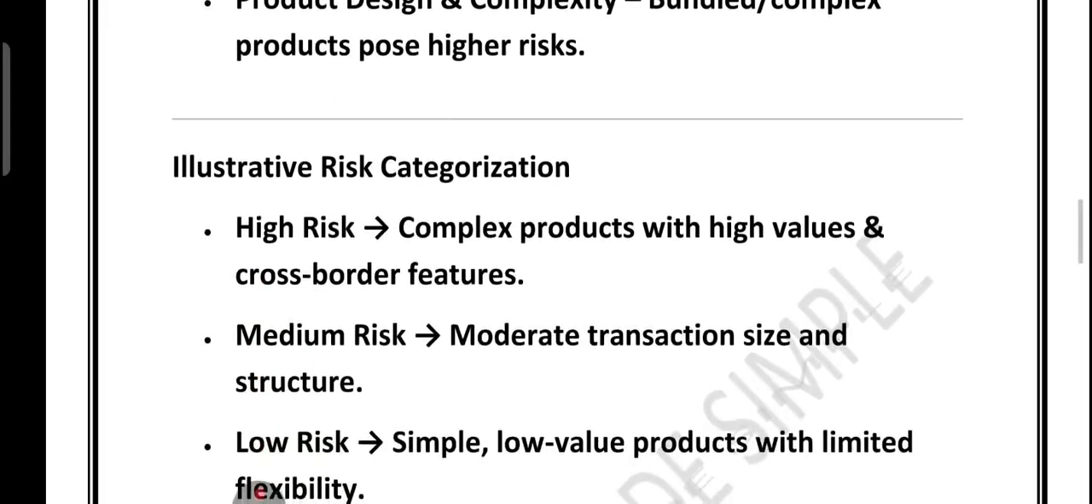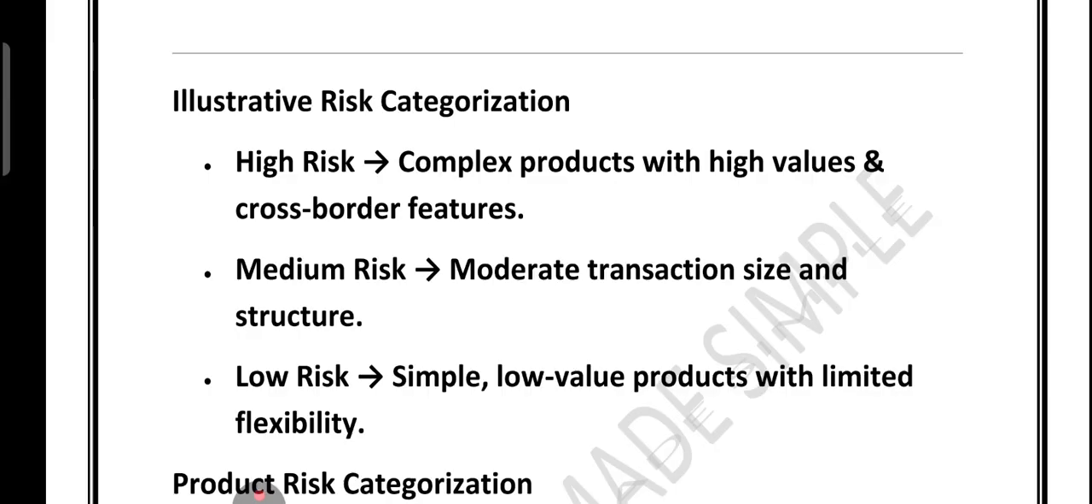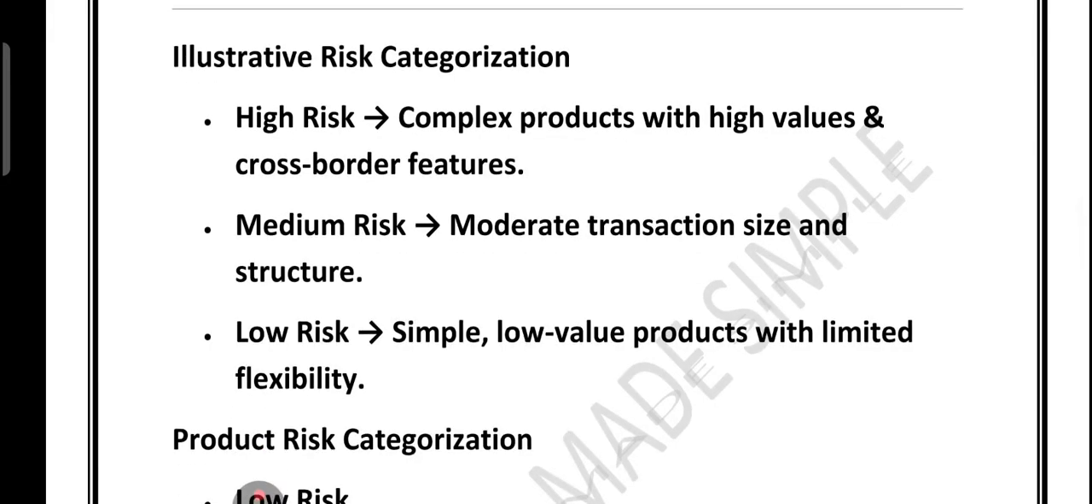For example, higher risk is complex, high-value, cross-border products like cash credit limit, project loan, diamond dollar account. What about the medium risk? They are moderate transaction size products like non-resident deposit, credit card and demand loan. What about the low risk? Low risk are simple, low-value products: term loan secured against asset, consumer loan, and then we have the fixed deposit.